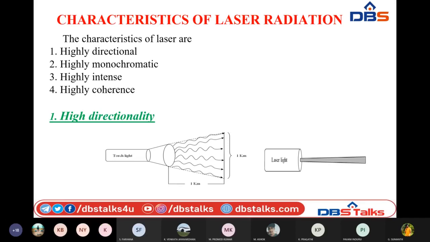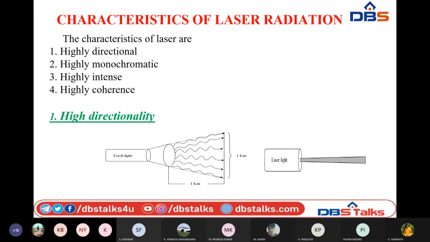The next characteristic of laser is that it has very high intensity. High intensity is nothing but very high brightness. If you look at conventional light and the laser beam, you will see that the brightness of laser light is very much more. You can see the laser light has a very bright intensity. Why does this happen? It is also because of directionality.